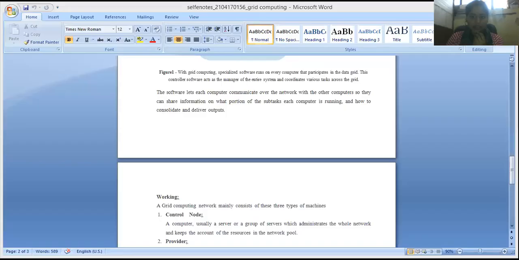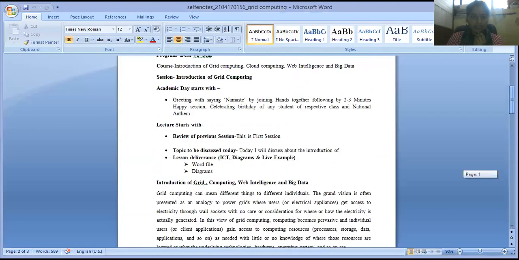For better understanding, I am going to share a Word file which I have created for you and also uploaded on your portal. So see this one here. Yes, this one, isn't it?